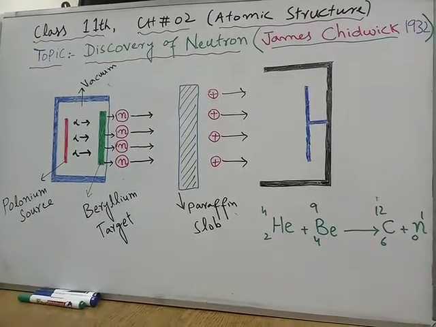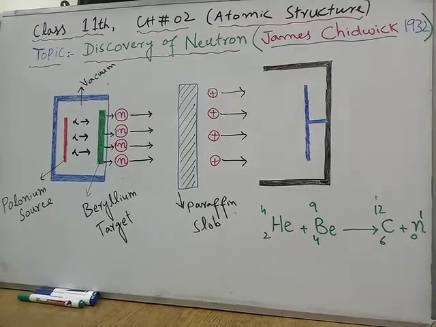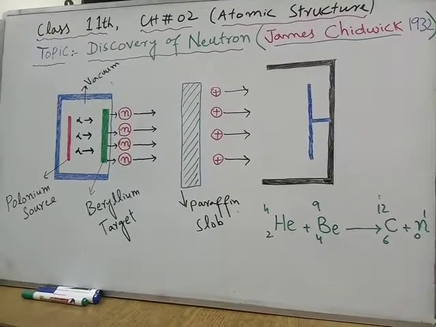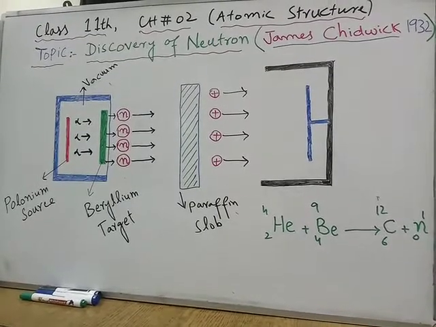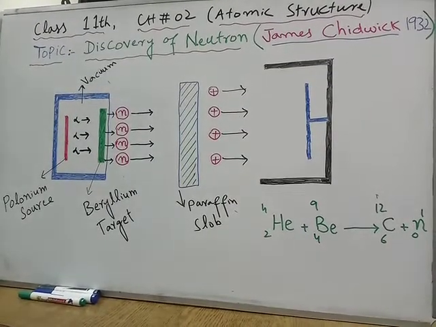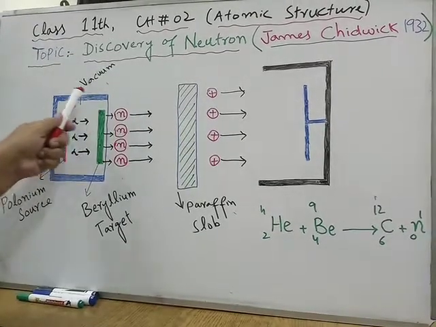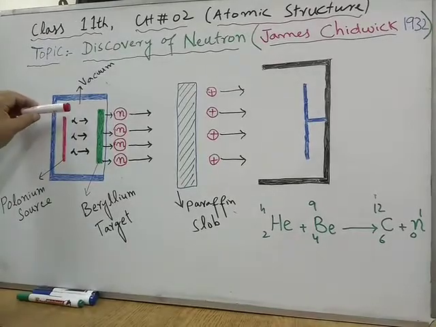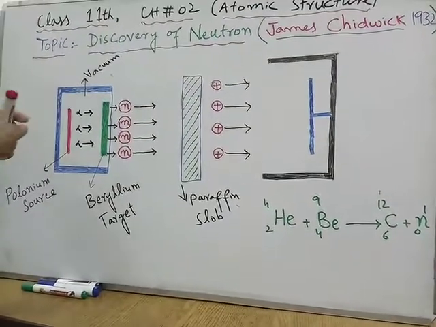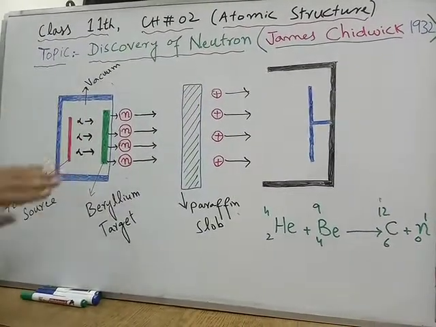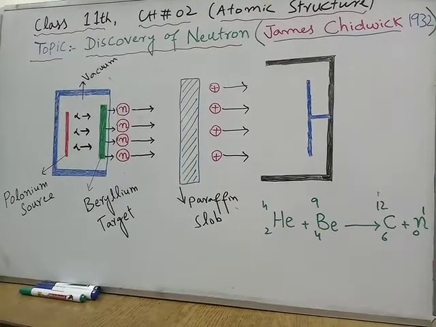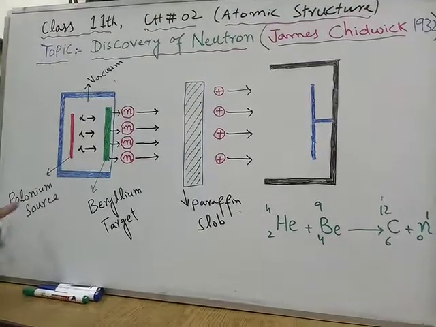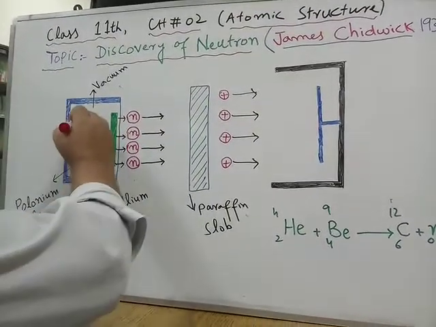He discovered the neutron. So what type of apparatus was used by James Chadwick? Let me explain this experimental setup. He took a chamber which was evacuated by a vacuum pump. So total vacuum was there, no air, no other gas molecules. He took a polonium source. This is a radioactive source.